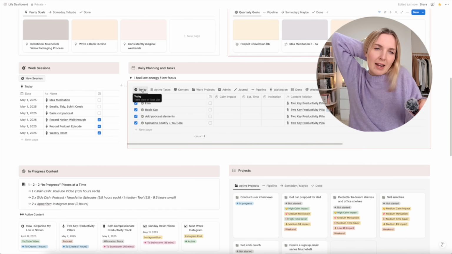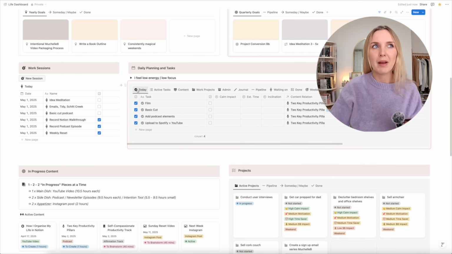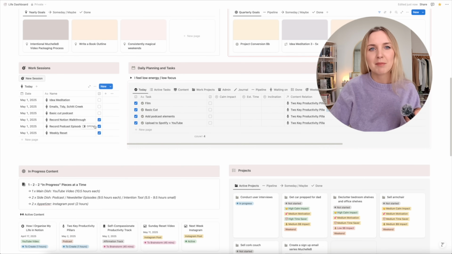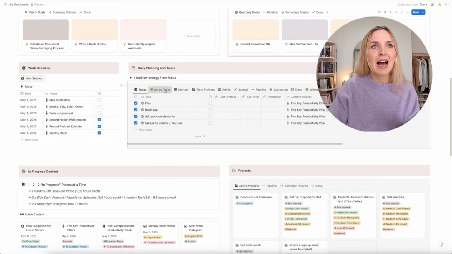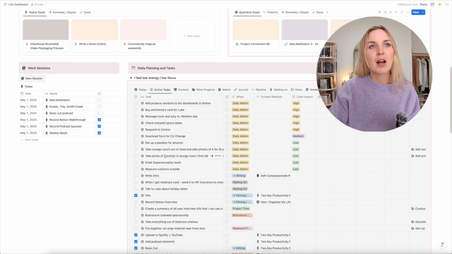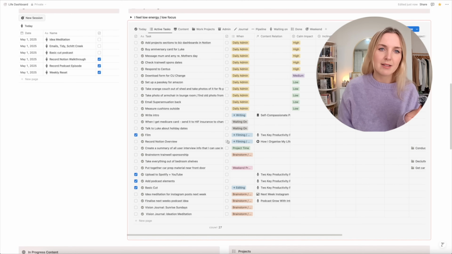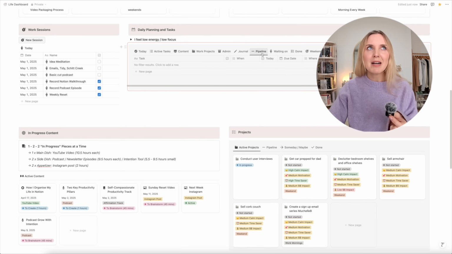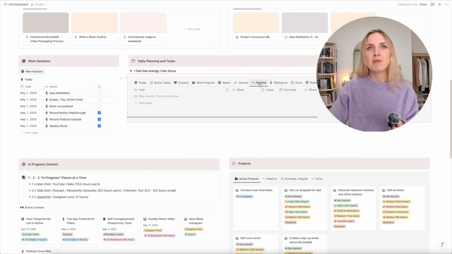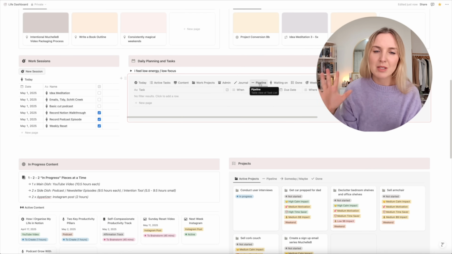Although you can see I kind of use my today tab and I use my work sessions as a daily planner. I'll talk about that soon. The next tab that I have is my active tasks. So active tasks are all the things that I want to get done within around the next 10-ish days. I also have a pipeline tab, which is kind of like my up next tasks, anything above and beyond 10 days. But to be honest, I'm not really using that tab too much.